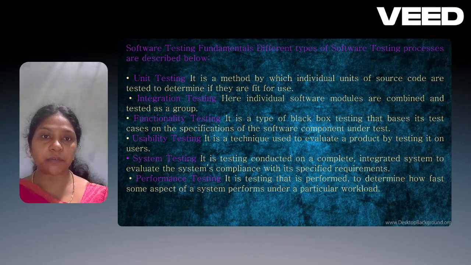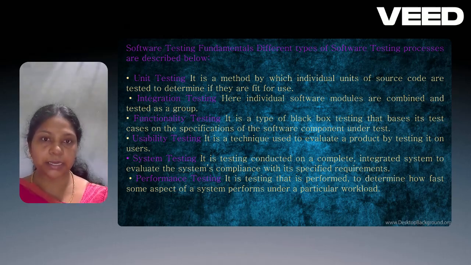Software testing fundamentals. The different types of the software testing process are described below: unit testing, integration testing, functional testing, usability testing, system testing, and performance testing. Unit testing is a method by which the individual units are tested. Integration testing means we combine all the modules and test them.